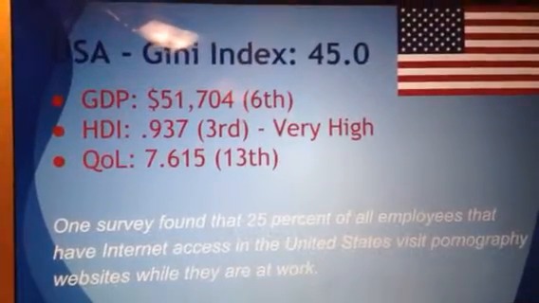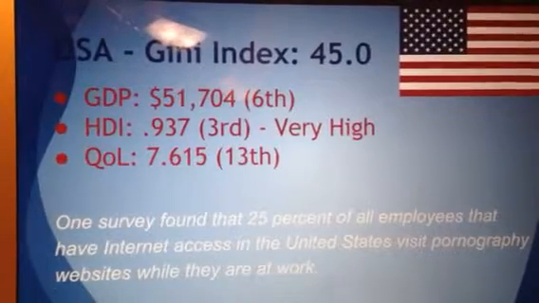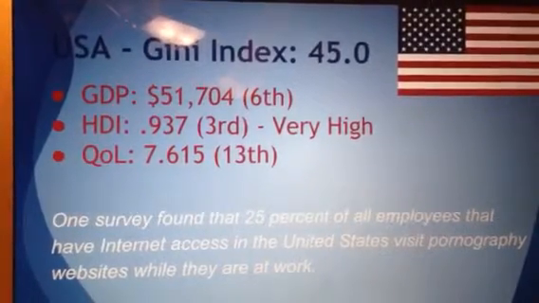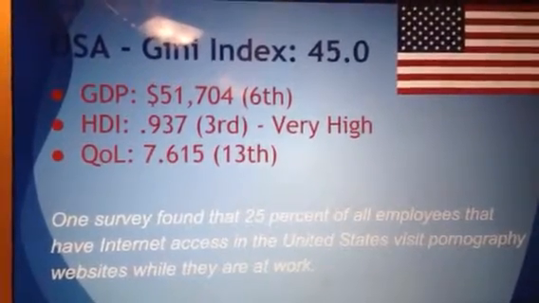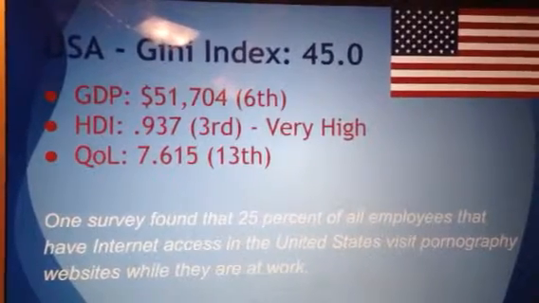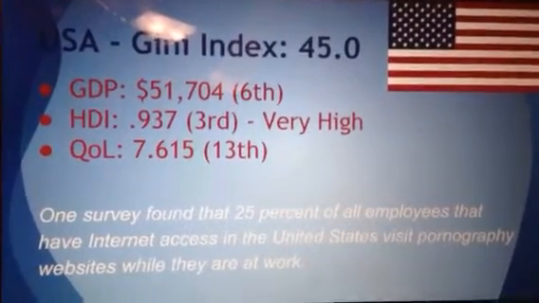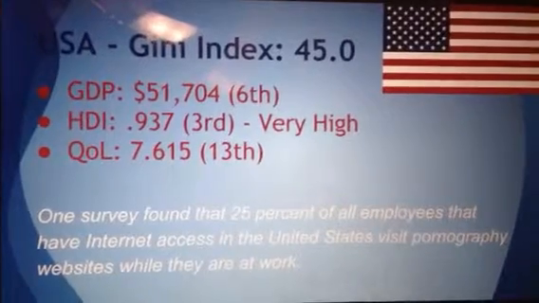The United States is interesting in that it had the Gini index ranked sort of in the middle at 45.0, yet it still had the very high GDP per capita, Human Development Index, and quality of life. This, in a sense, makes it kind of an outlier.